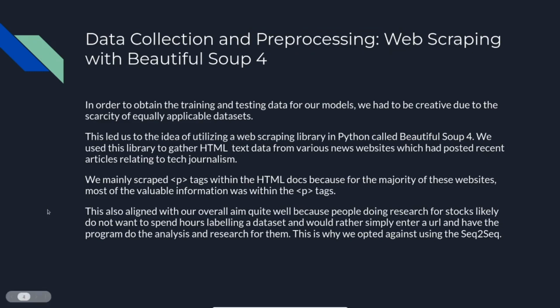For our data collection and pre-processing, we use a Python library called Beautiful Soup 4. We use this library to gather HTML text data from various news websites which had posted recent articles related to tech journalism. We mainly scraped p tags within the HTML documents because for the majority of these websites, most of the valuable information was within the p tags.